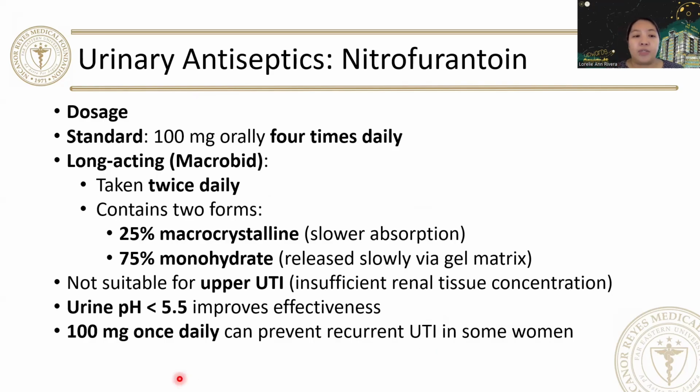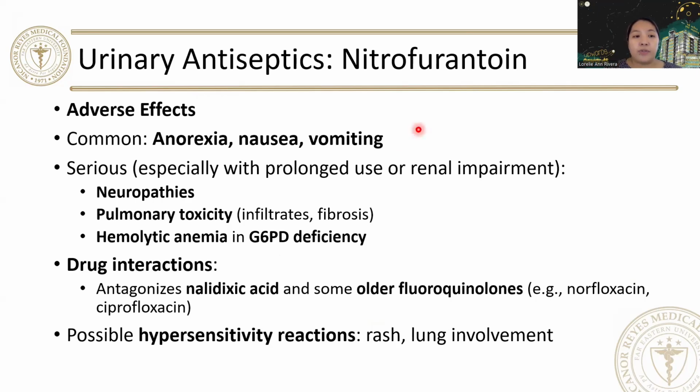This is what I'm talking about. They're using it as prophylaxis for patients with recurrent UTI. So, GI, ang most common adverse effect. However, for serious adverse effect, it can lead to neuropathies, pulmonary toxicities, hemolytic anemia, and even G6PD deficiency. For its drug interaction, it antagonizes nalidixic acid and some older fluoroquinolones such as Norflo and Cipro. Possible also would be hypersensitivity reactions such as rashes and difficulty of breathing because of lung involvement.